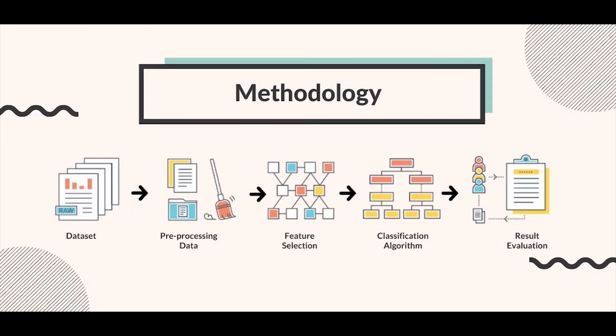After data collection, we will move on to pre-processing data, in which we apply data wrangling and feature scaling. In data wrangling, we clean the data, dealing with null values and transforming it into numerics so it will be useful in the classification algorithm. Feature scaling simply is to transform all values in the dataset into a specific range 0 to 1 for efficient processing. Then after pre-processing, we will apply feature selection.